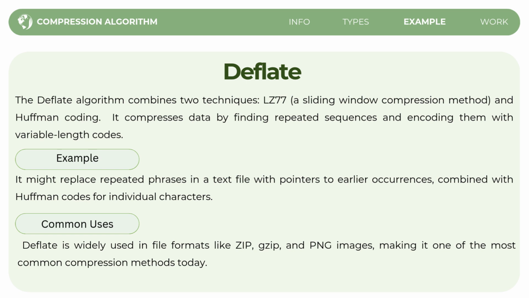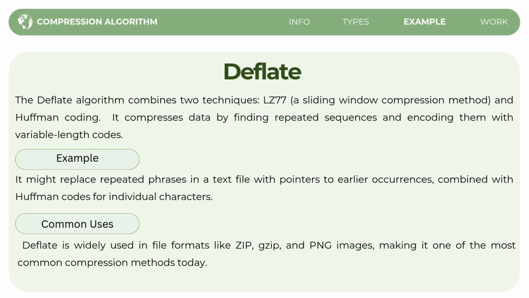Lastly, for the lossless algorithm, the deflate algorithm. The deflate algorithm is a combination of two techniques. The LZ77, which is a sliding window compression method that finds repeated sequences in the data, and the Huffman coding, which is a method that compresses data by assigning shorter codes to more frequent characters, based on character frequency.